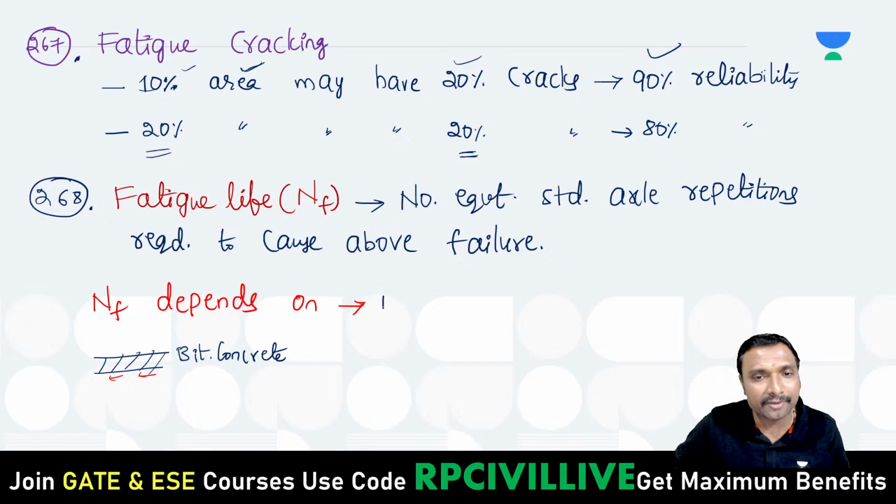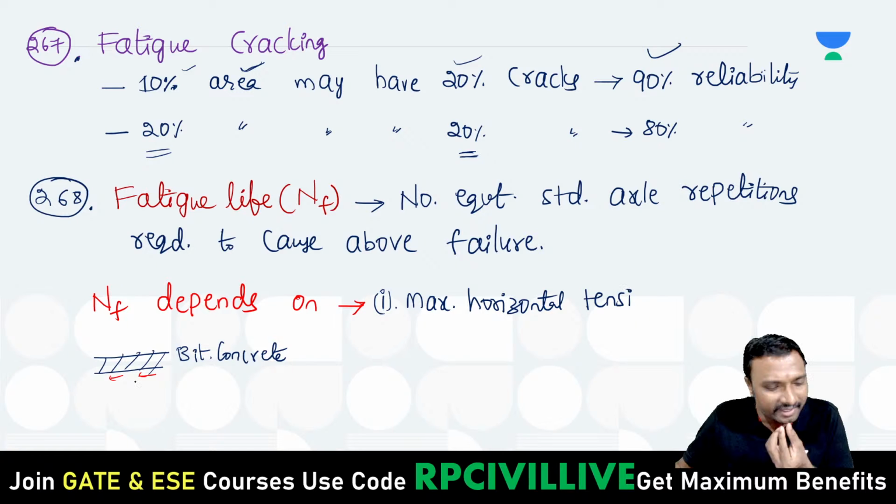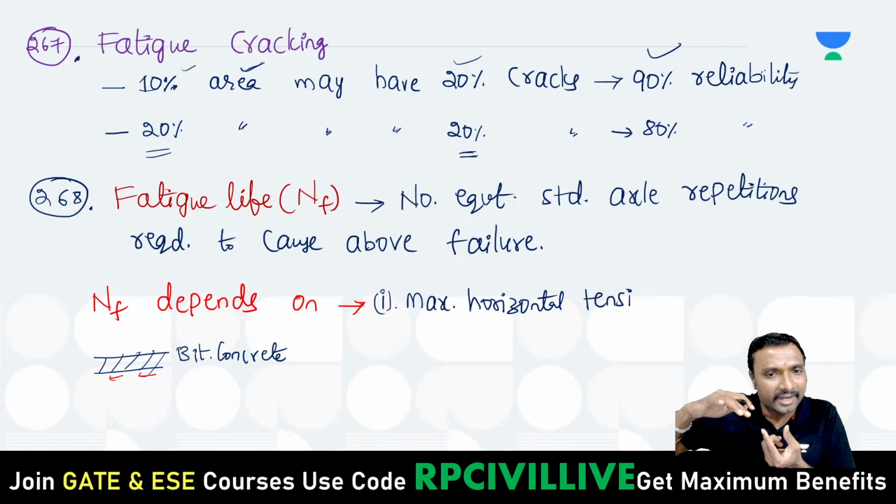Depending upon which parameters? First one is the maximum horizontal tensile strain, because how much maximum tensile strain it can take matters. If the bituminous concrete is capable of taking more tensile strain at the bottom, it means less cracking. If it can take only a small amount of strain, it means easy cracking.